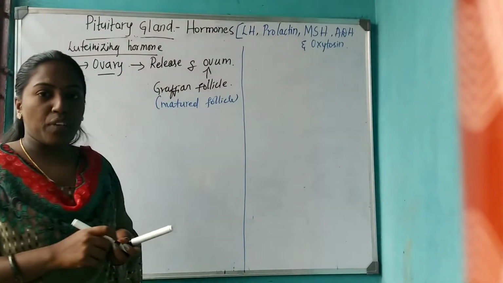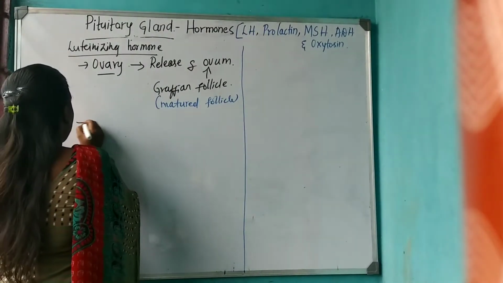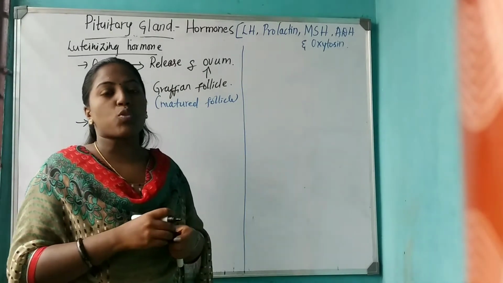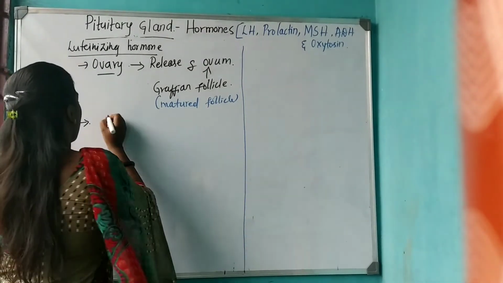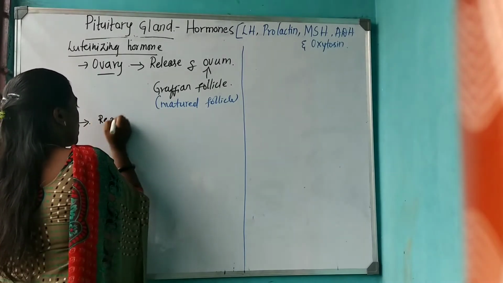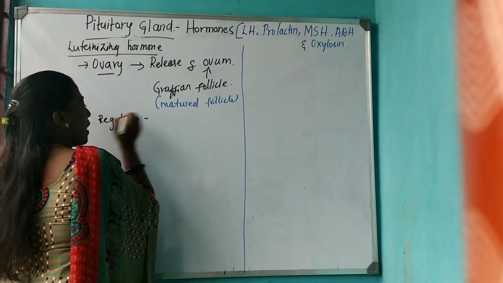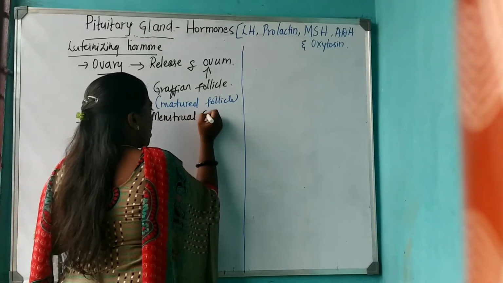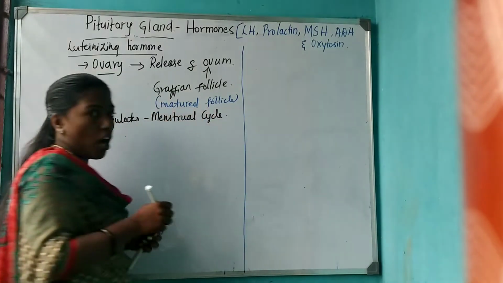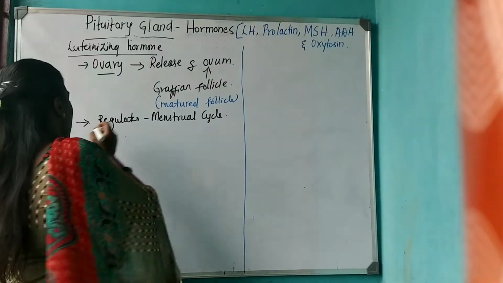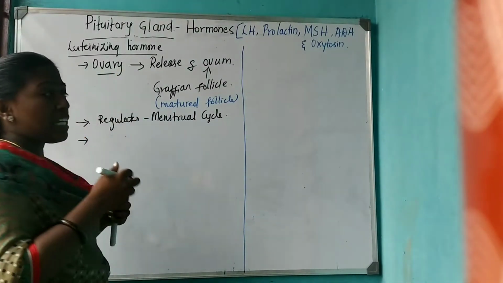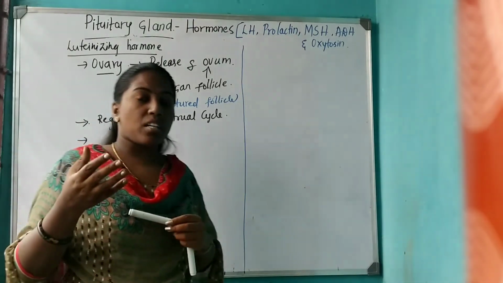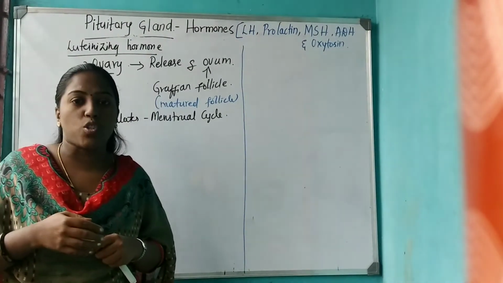Another function of LH is that it regulates the menstrual cycle in females. Then, LH acts on the ovary and makes the ovary produce progesterone.